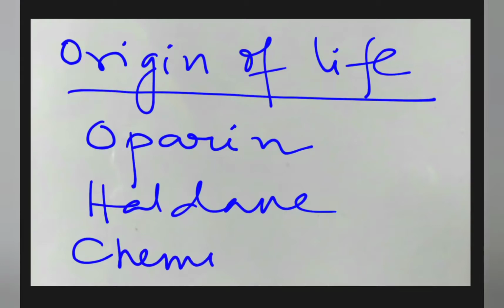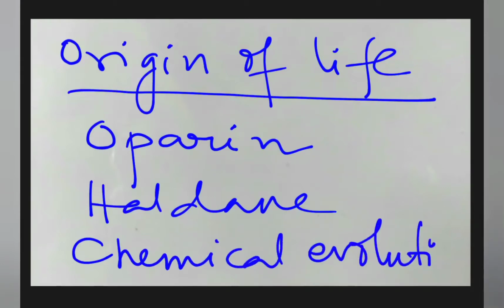Now this is a new term for you, chemical evolution. There are two types of evolution, two theories of evolution, or you can say two stages of evolution. One is this chemical evolution and the other one is biological evolution. We will talk about each of these stages of evolution in detail. Firstly, talking about chemical evolution.